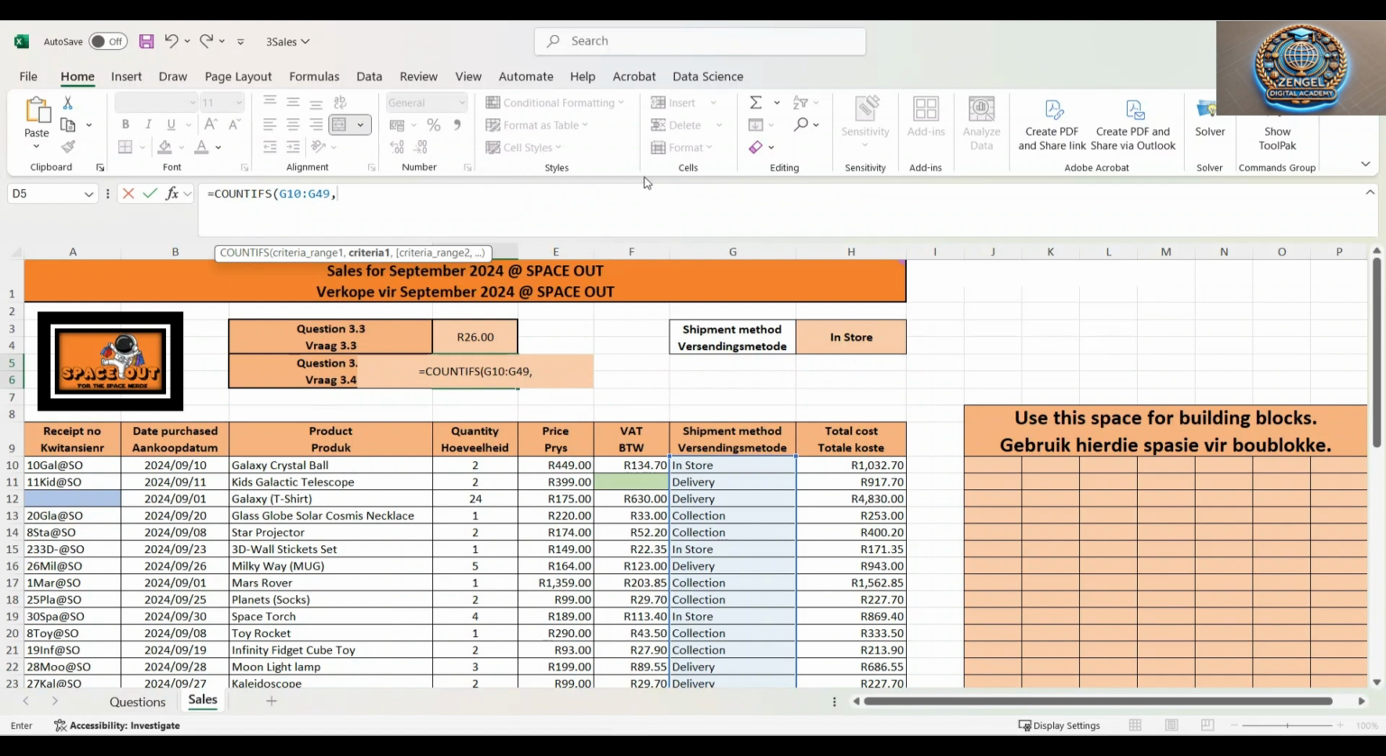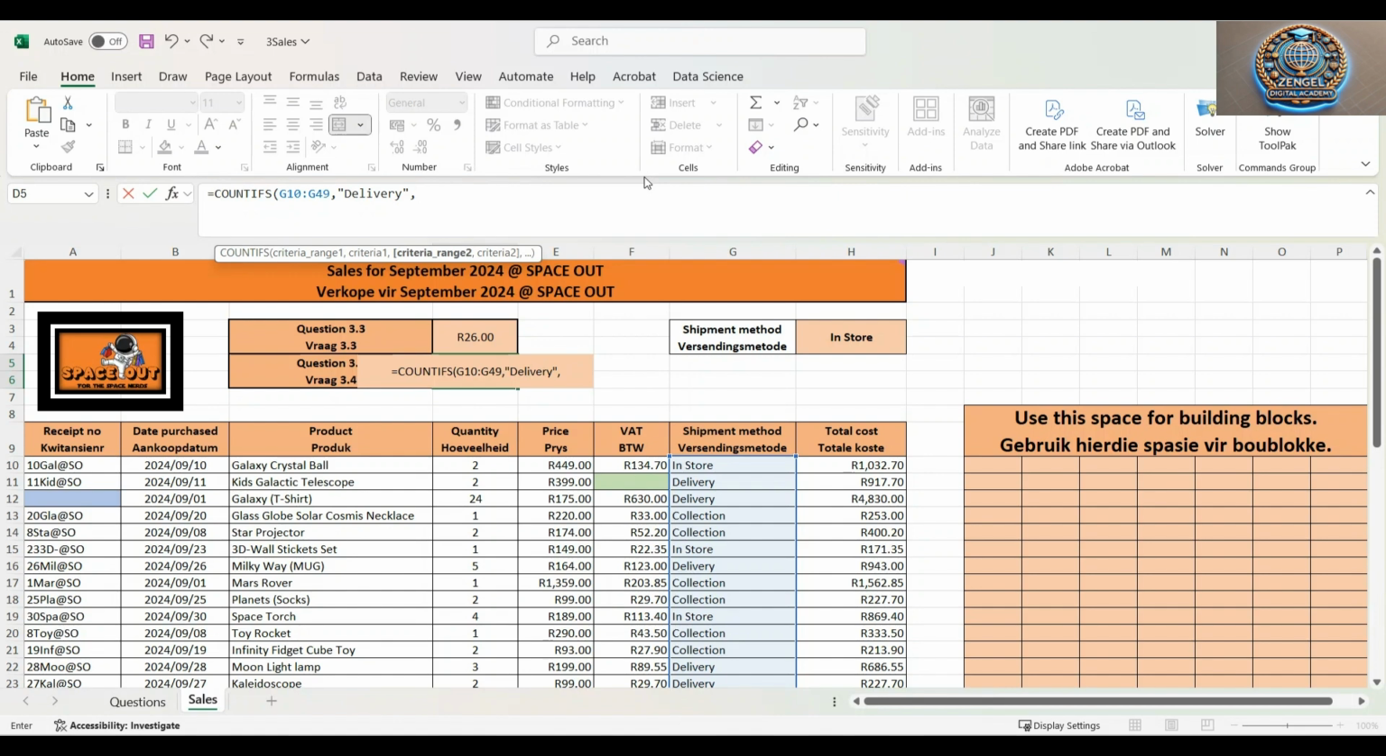So our criteria 1 should be delivery, so anything that has delivery. In Excel, in order to write text, you need to open your double quotes and type in delivery. So that's our first criteria. We selected and said, Mr. Excel, in this column, look for the criteria delivery. And then, because we want to determine the amounts of anything that is delivery and costs 1000 or more, that's the first criteria.